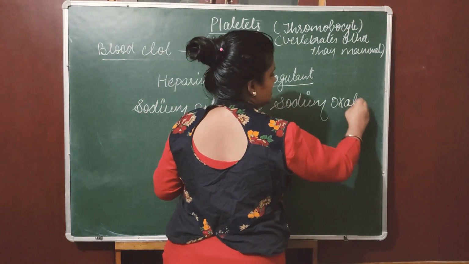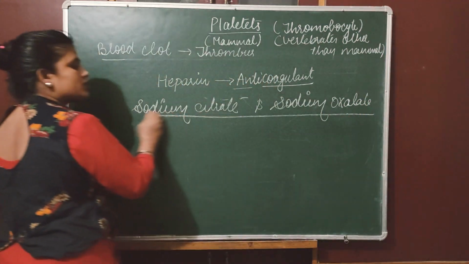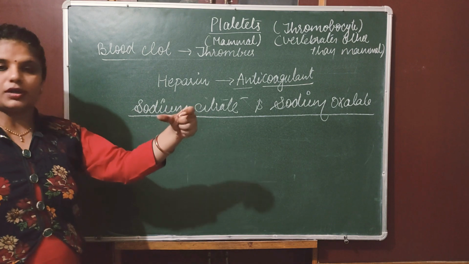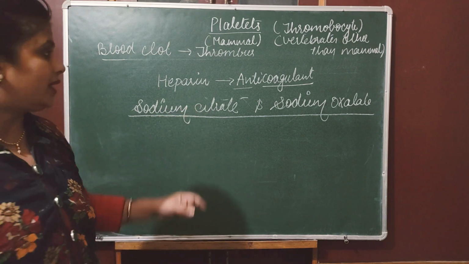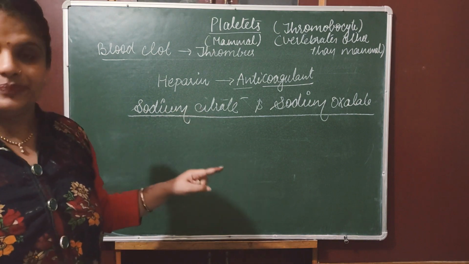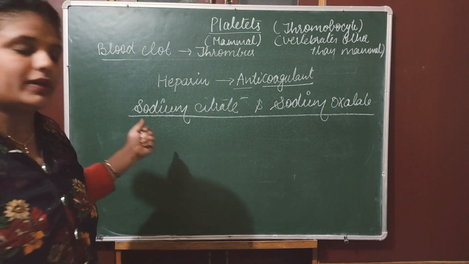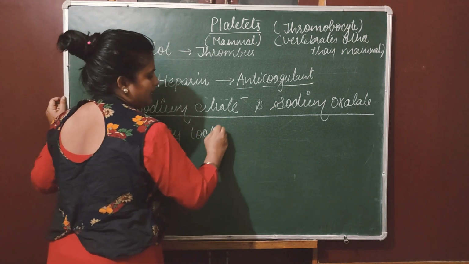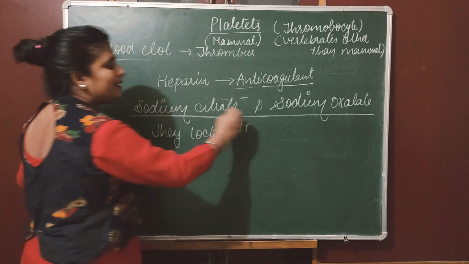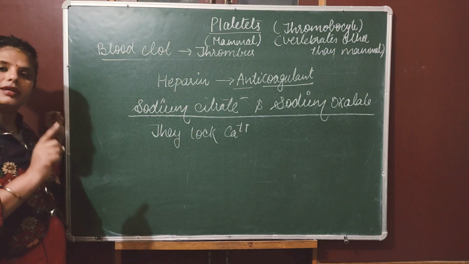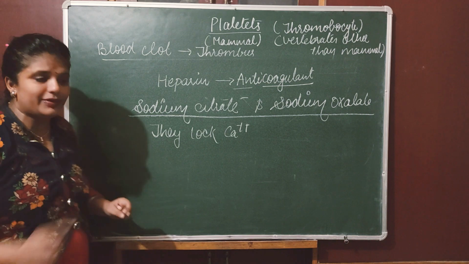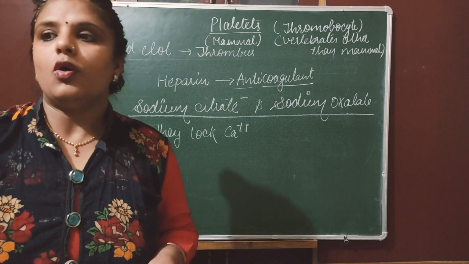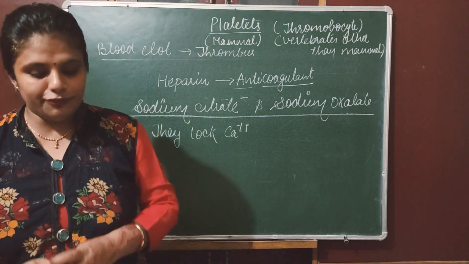We add these two substances in the bottles where we store blood in the blood bank to stop the blood clotting. How do they stop the blood clotting? They lock calcium ions. Already we have discussed that calcium ion is required for blood clotting at every step, whether we have to convert prothrombin into thrombin, or fibrinogen into fibrin.